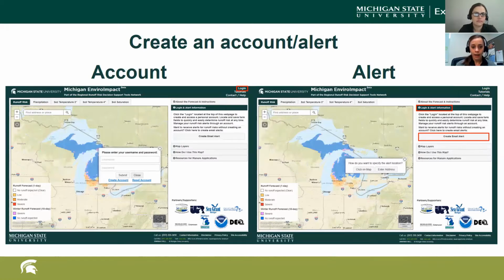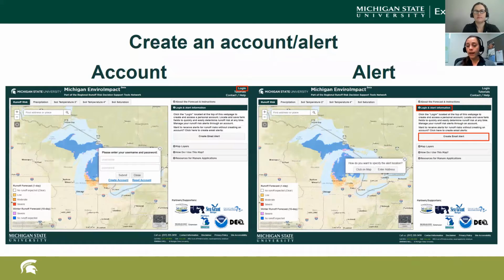To create an account, in the upper right-hand corner, outlined in red, there is a login button. You'll click on that and it'll bring up this box that you see displayed on your screen here. You can either log in right away if you have an account with your username and password. You can reset an account if you want to use a different account, but it also allows you to create an account, and once you hit create an account, it'll take you through step by step. It's pretty foolproof to be able to create an account.